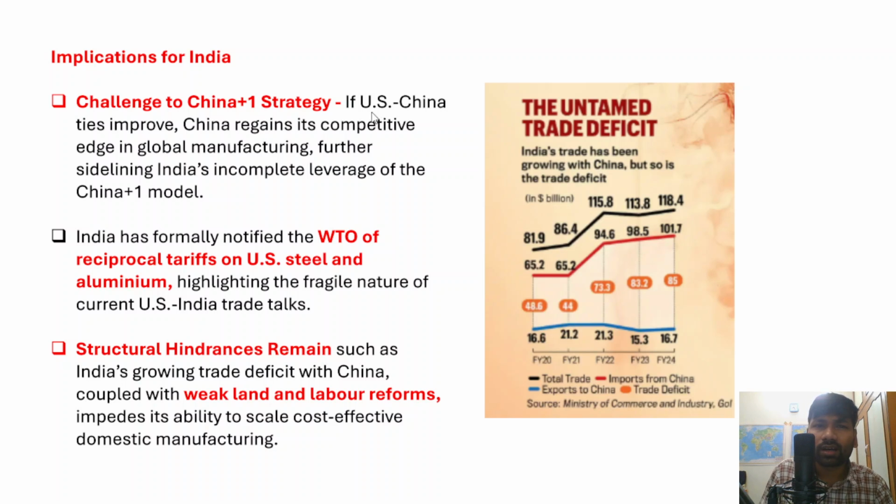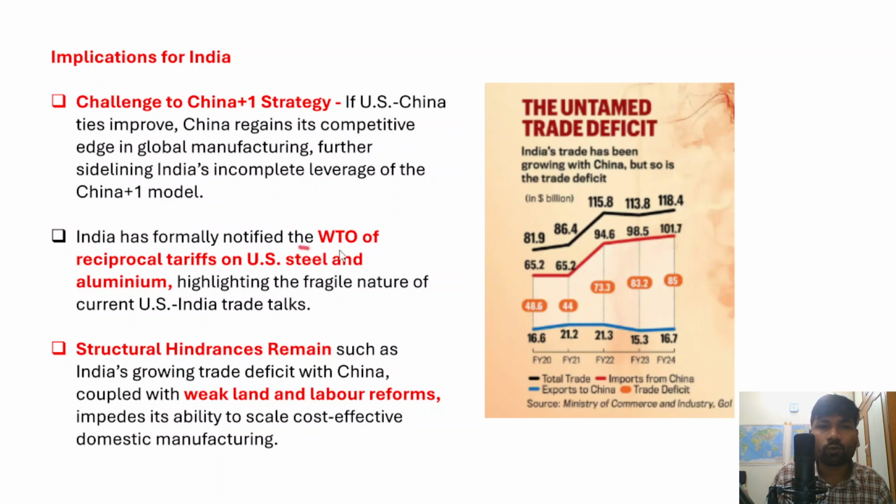So if US-China relations improve, China retains its competitive advantage in global manufacturing. Already China dominates global manufacturing. The Chinese economy is run by the export of its products across the world. So if US-China relations further improve, it will sideline India's incomplete leverage of the China plus one model.